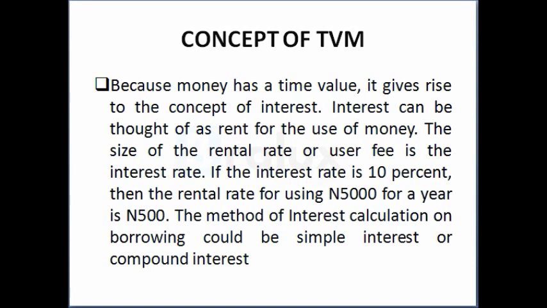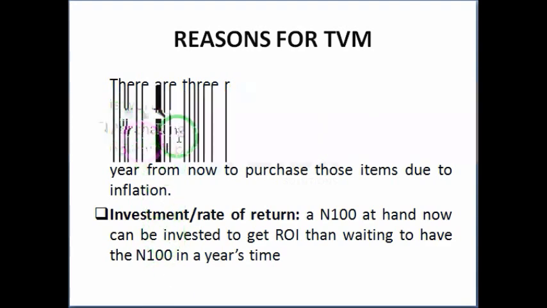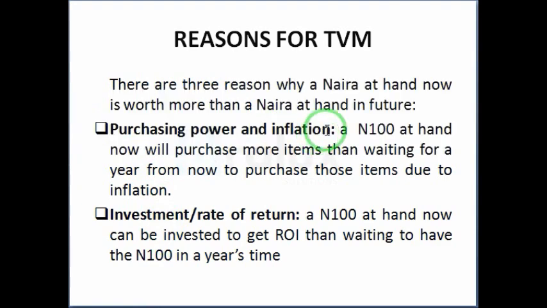Let's assume 100 naira at hand now will purchase more items than waiting a year from now to purchase those items, due to inflation. The second reason is the investment or rate of return. A certain amount invested now will give you a better return than waiting, maybe, 6 months to invest such funds.